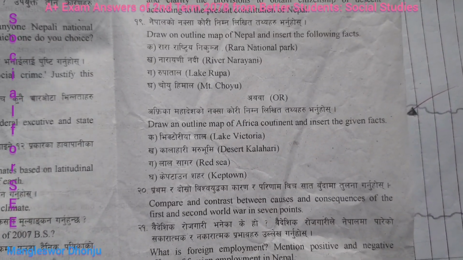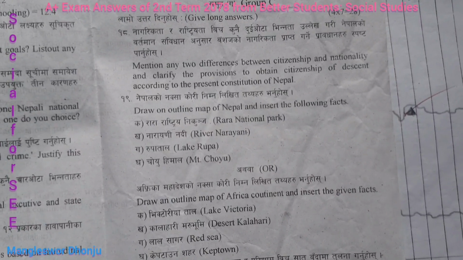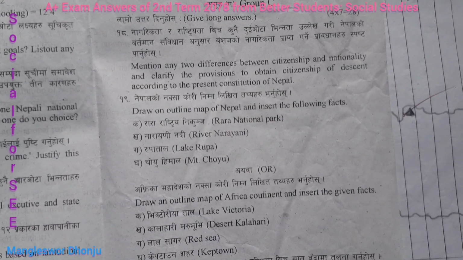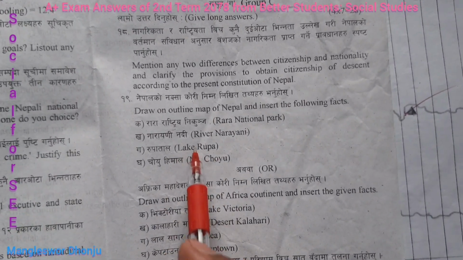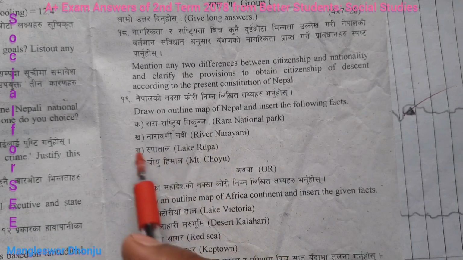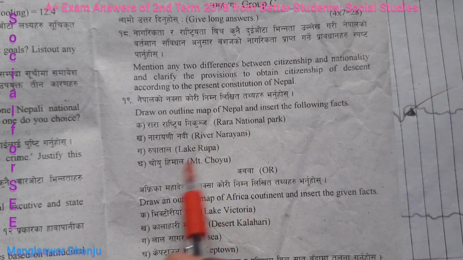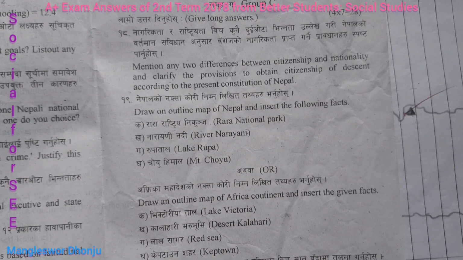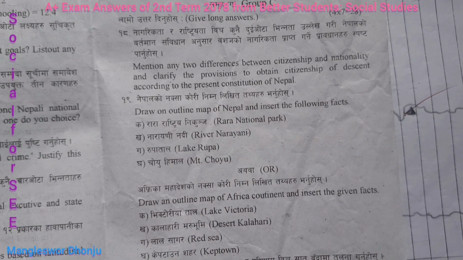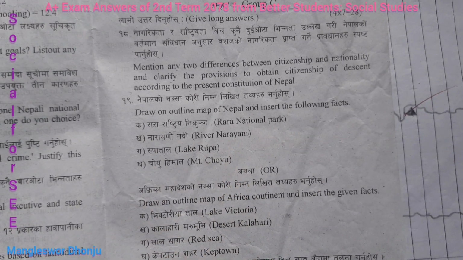And next my comment is related to question number 19. In terms of the Nepal map, it is not justifiable to ask Rupa Lake and Narayani River, because parts Kha and Ga, these two, Narayani River and Rupa Lake, are related to water bodies. In terms of water bodies, there must be only one question, either from river or from lake.